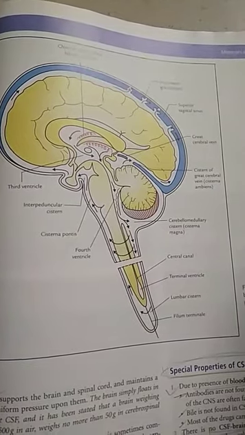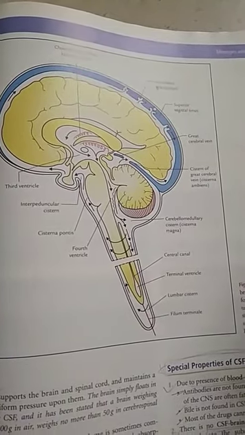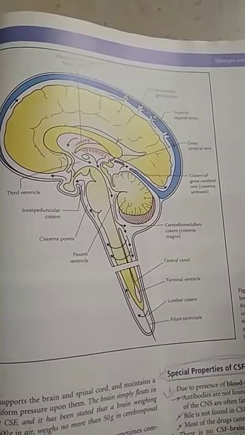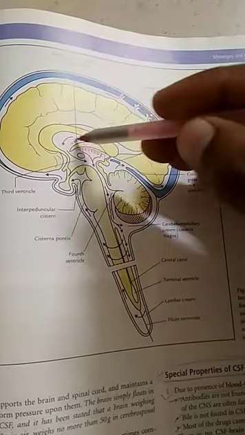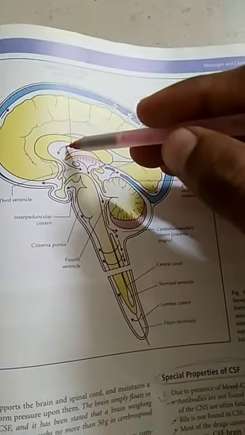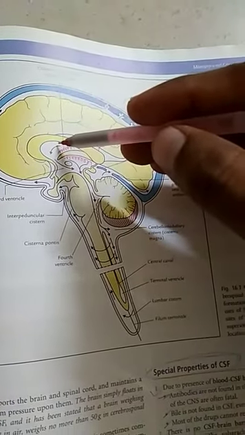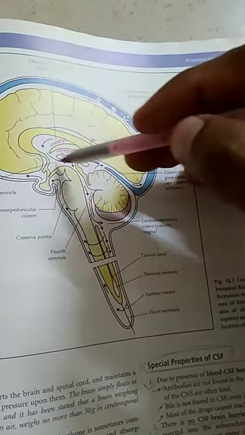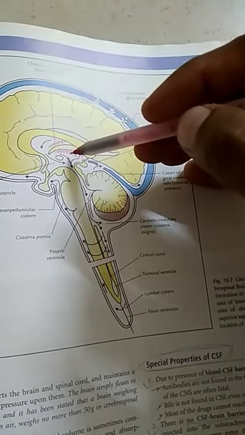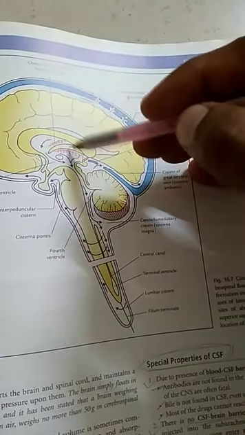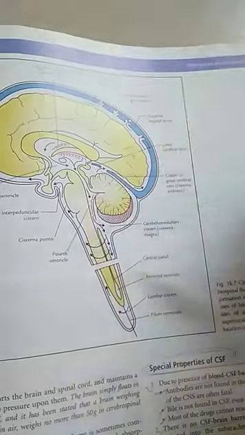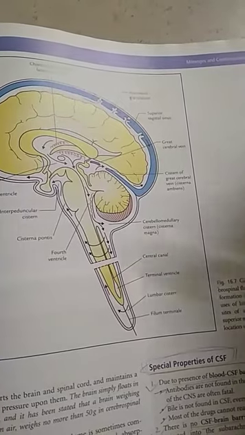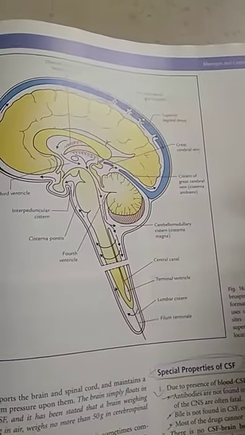Let us now discuss the production of CSF. About 80 to 90% of the CSF is produced by choroid plexus of lateral ventricles, with remaining 10 to 20% CSF produced by choroid plexus in the third as well as fourth ventricle. The average amount of the CSF formed per day is about 500 ml.